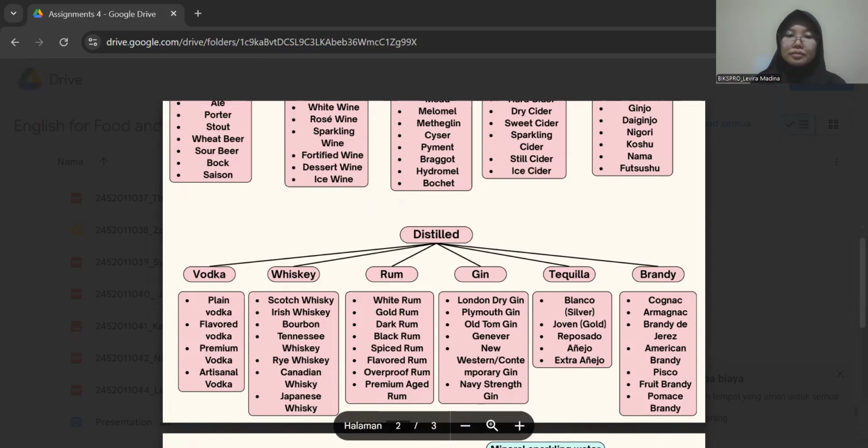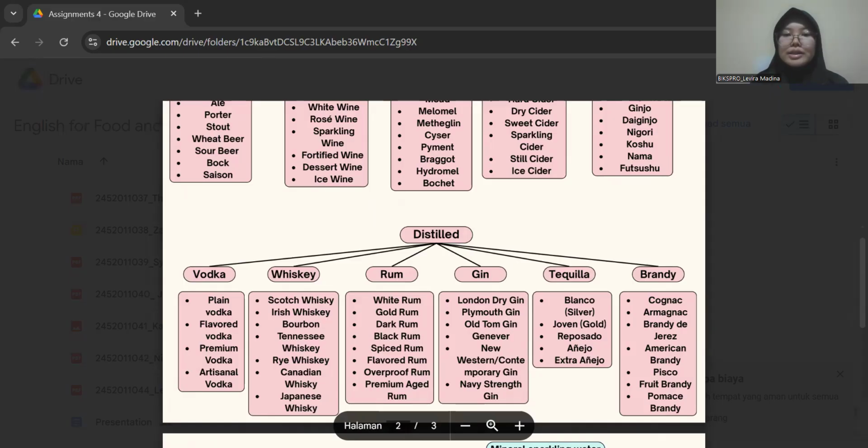So the next is Old Tom Gin. Old Tom Gin is a sweeter style of gin, often used in classic cocktails like a Tom Collins. It's a bridge between London Dry Gin and Genever. For example, Hayman's Old Tom Gin.